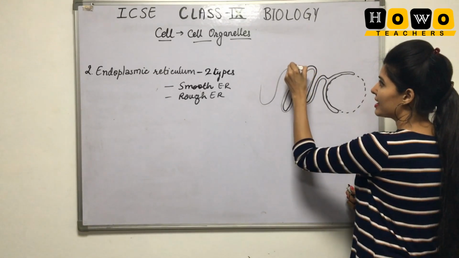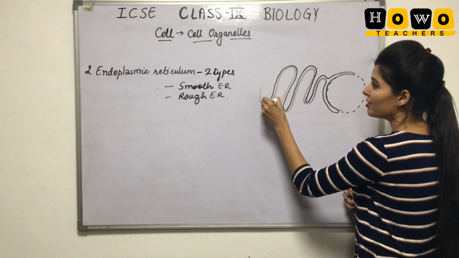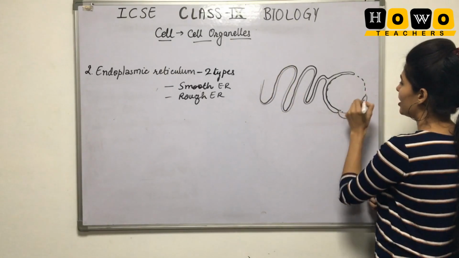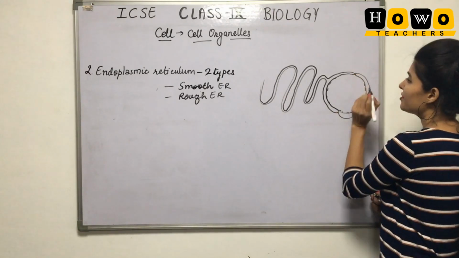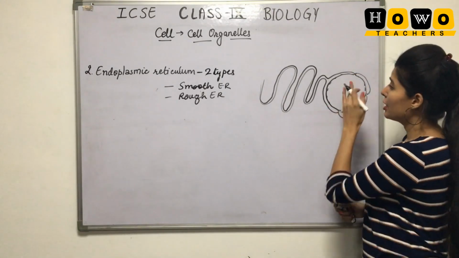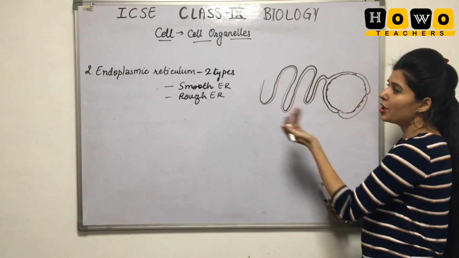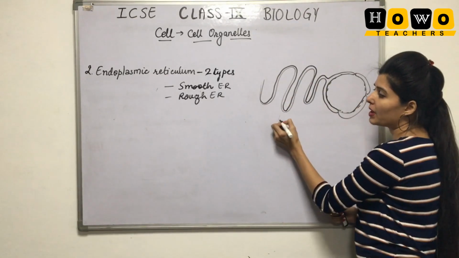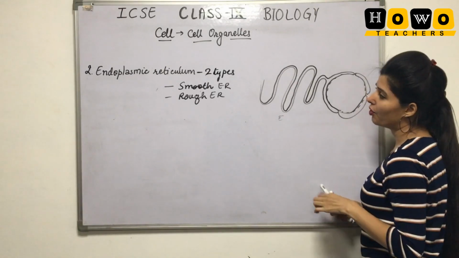So it acts as a structural framework for the cell. It helps in giving shape to the cell. It helps in transport of materials from inside the nucleus to different parts of the cell. Now see, this is a smooth endoplasmic reticulum that I have drawn.